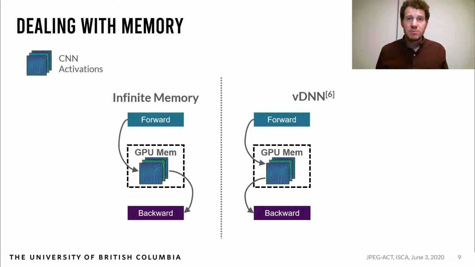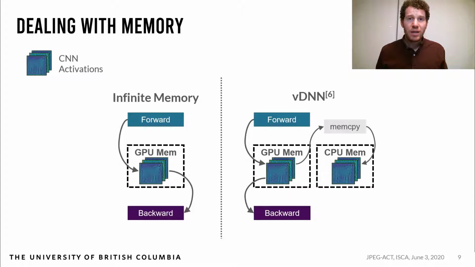One solution to this is by using vDNN, which effectively expands the GPU memory by paging to the CPU memory. It does this by offloading activations using memcopy to the CPU memory in the forward pass and transferring them back during the backward pass. There are also other techniques which modify these memcopies or use compression to increase the offload rate or increase the effective memory size, but generally the offload rate is quite limited as the PCIe bandwidth is low while activations are very large.